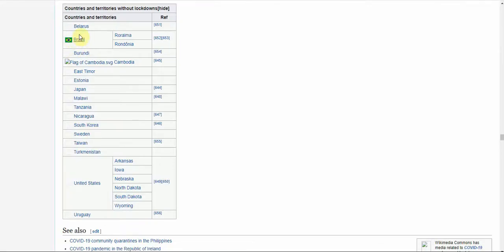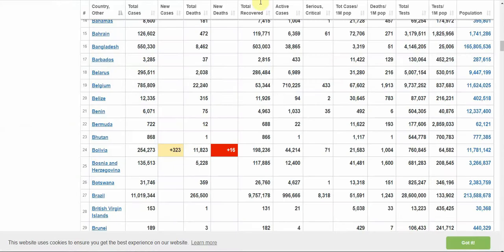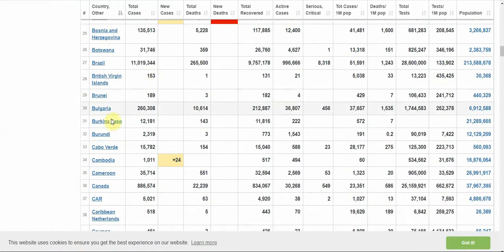Let's skip Brazil because these are counties or parts of Brazil that did not have lockdowns, but not the whole country. Burundi. Let's go and take a look at that. Burundi is here, and deaths per 1 million in population is 0.2 compared to 1,600 and some in the United States.